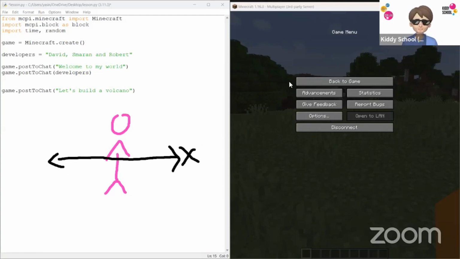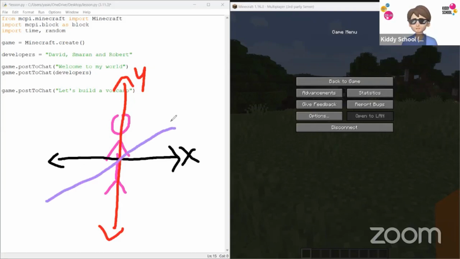The next axis is the y-axis, which goes vertically, and it's about going up and down, flying up and down if you're in creative. The third axis you're going to work with is the diagonal one, and that's what we say the z-axis. So you always need to remember these three things: the x, y, and z.